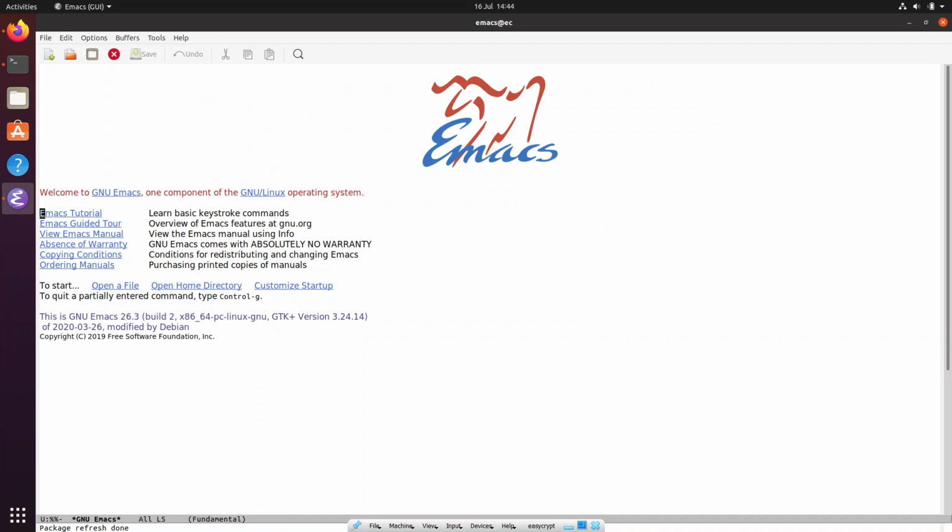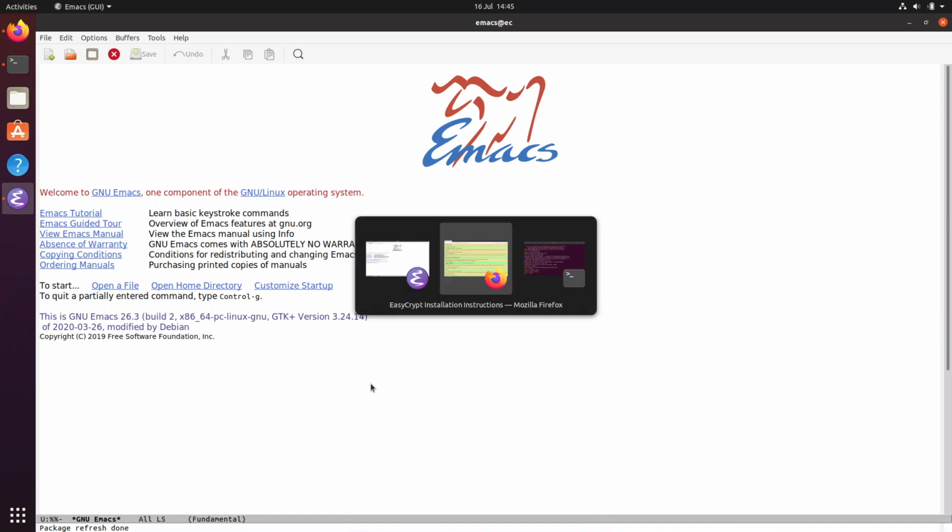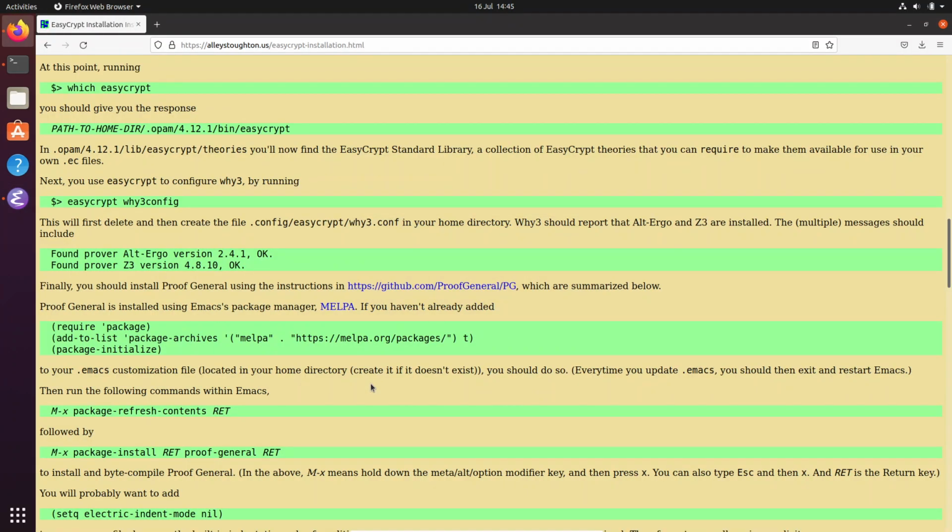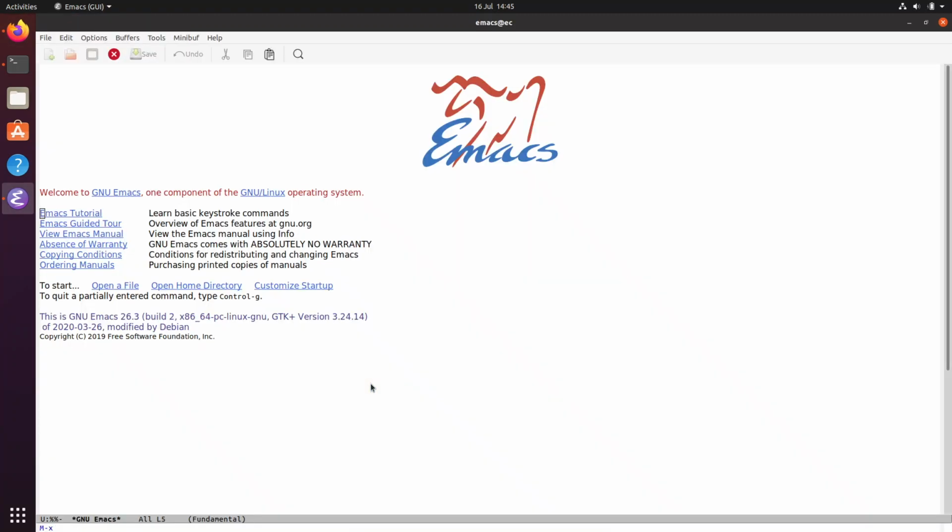Okay, so it threw a couple of complaints about how it should add Melpa to the certificate stuff, but that's okay. And now we need to do package install proof general. So again, meta x, package install, and it autocompletes.